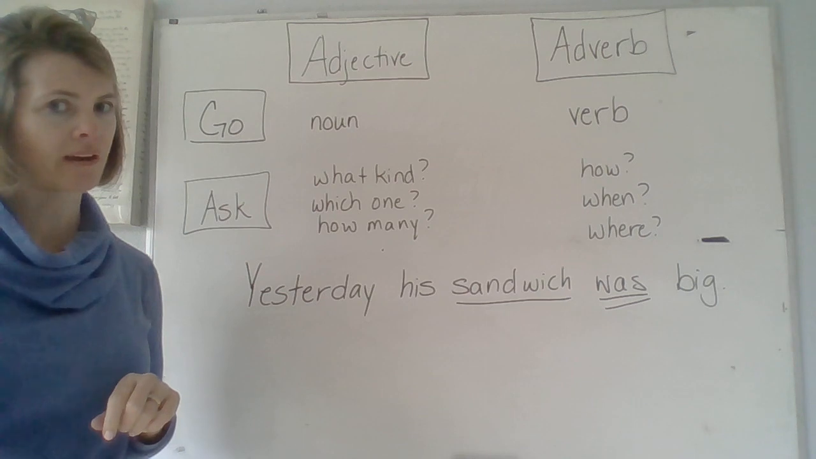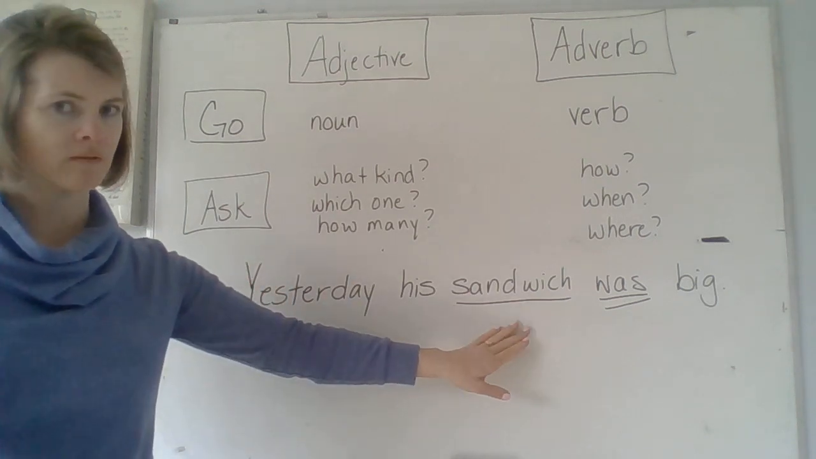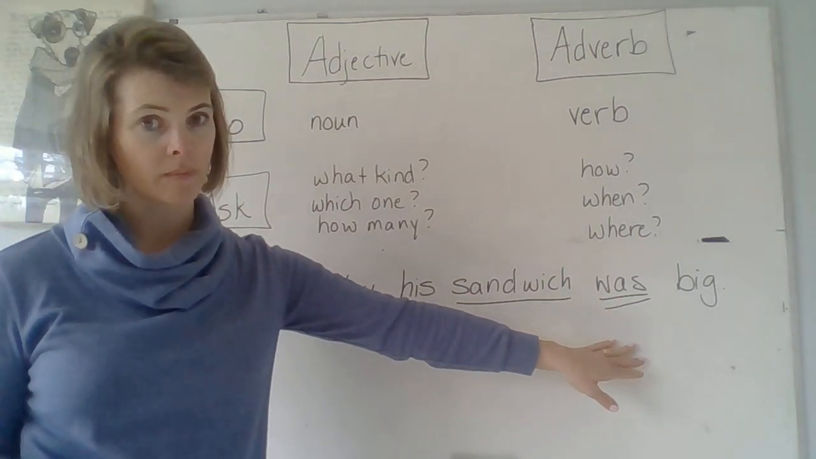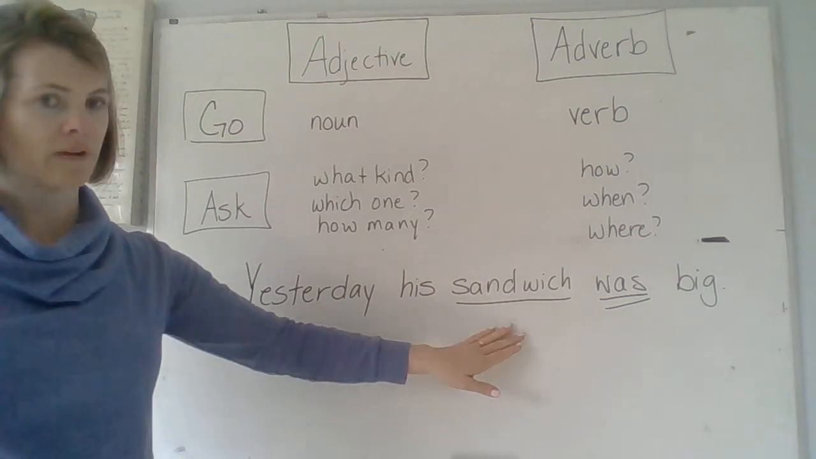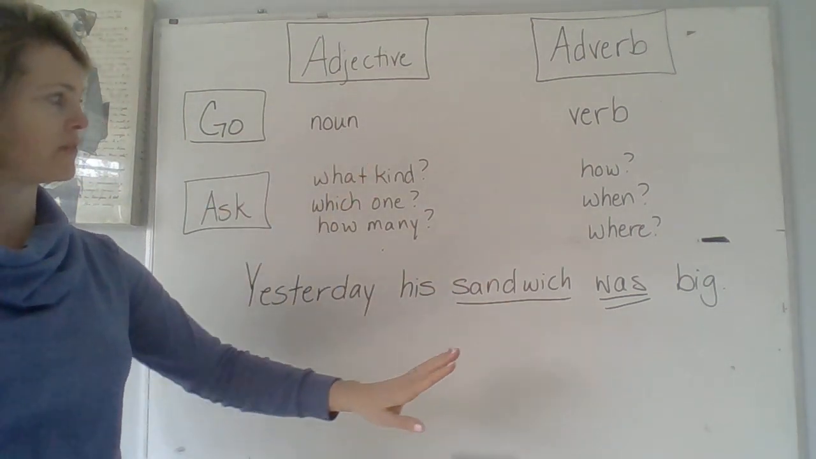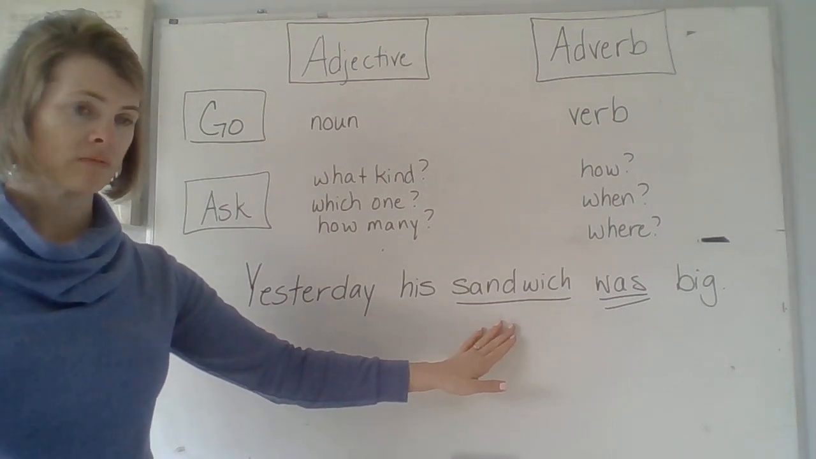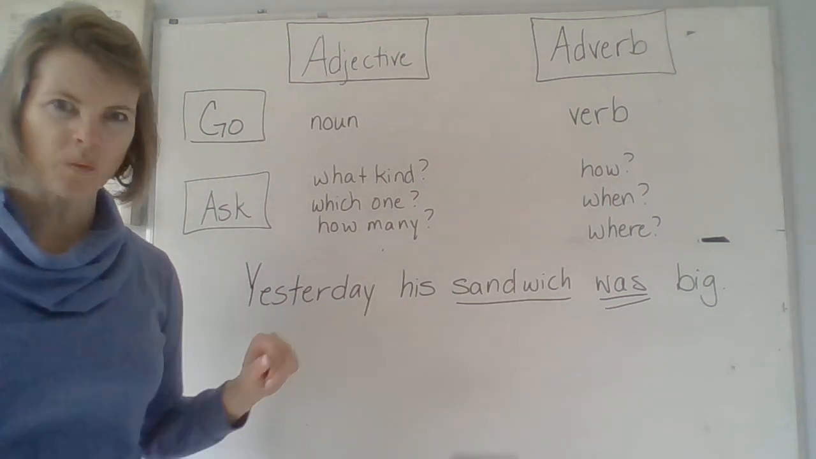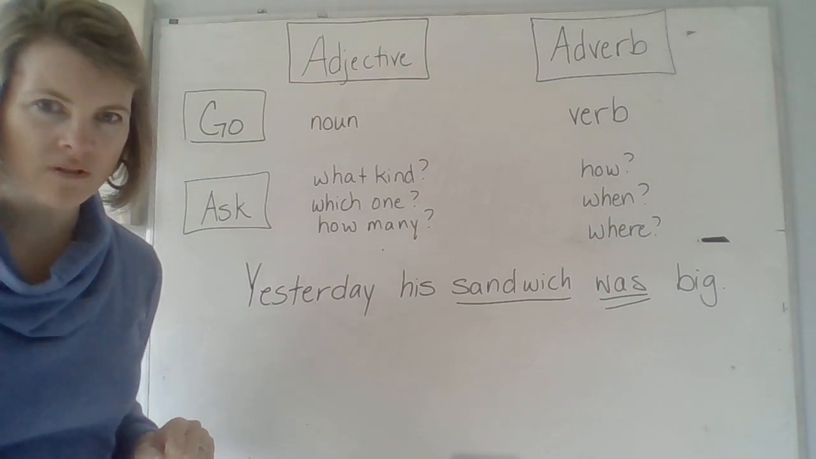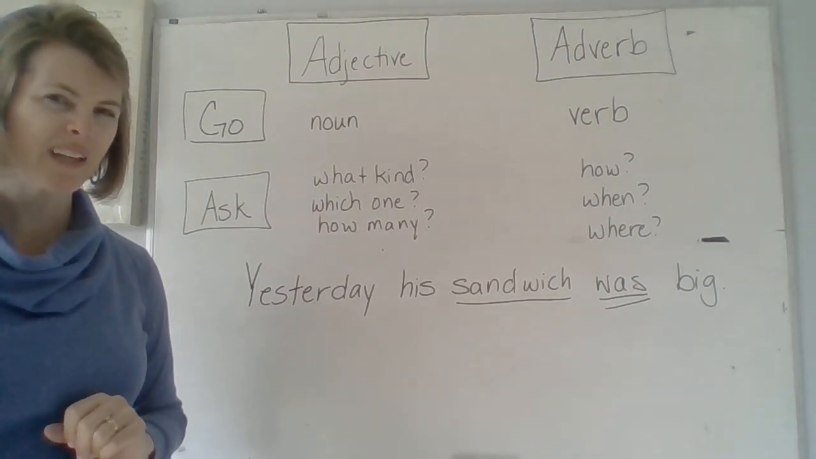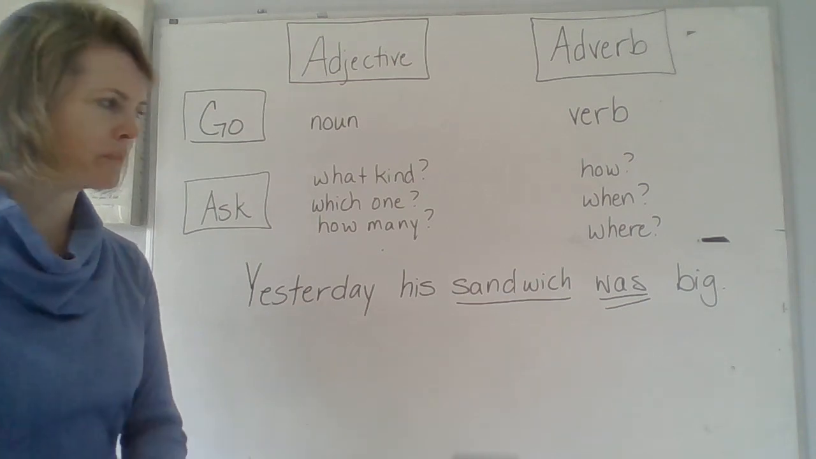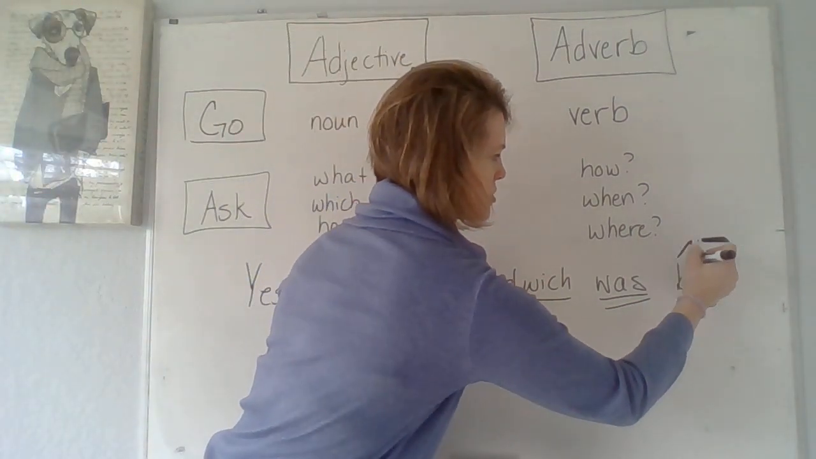But let's look through here carefully. If this is my only noun and this is my only verb, it should be pretty easy to spot our adjective and adverb. Let's start with our noun and see if we can find the adjective. What kind of sandwich? Do you see a word in here that describes the sandwich? Don't say his. We already said that's a possessive pronoun. What kind of sandwich? Big. It was a big sandwich. So there's my adjective.